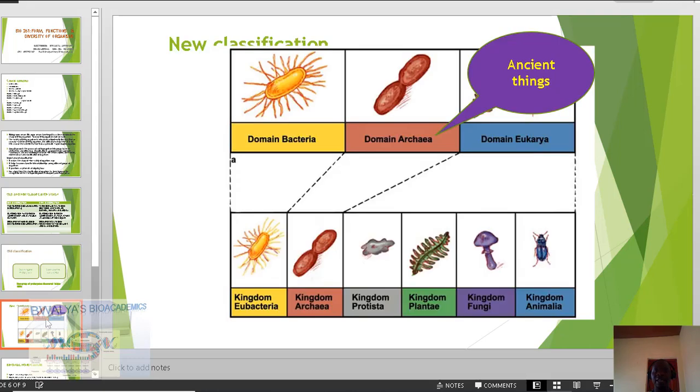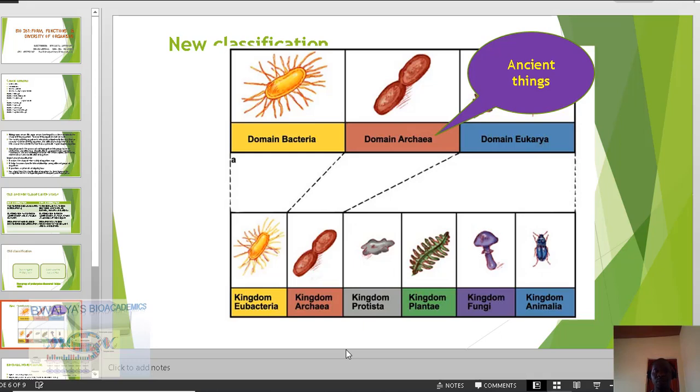So let's just have an idea of what we are talking about when we talk about these superkingdoms, about these domains. The domain bacteria essentially consists of all those microorganisms that were basically in the superkingdom prokaryota before. Okay, so what are these organisms that we're talking about? We're talking about very minute microscopic organisms that include the bacteria and the related species.